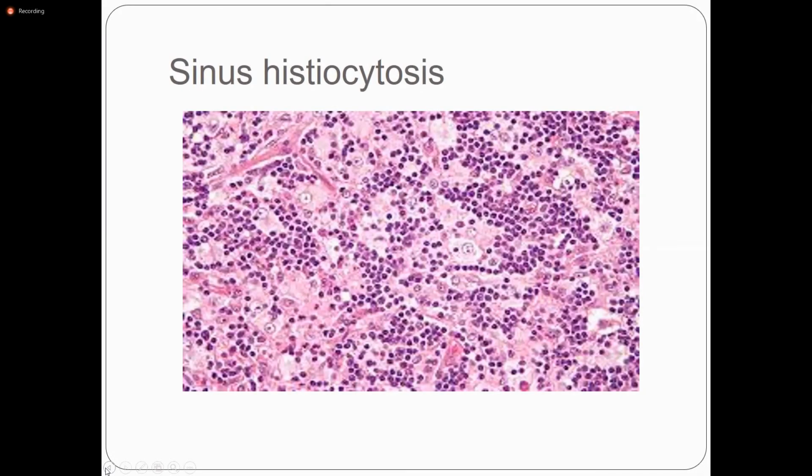Right. Last question. Which gene is defective in HLH? What is the genetic defect in HLH in familial cases?